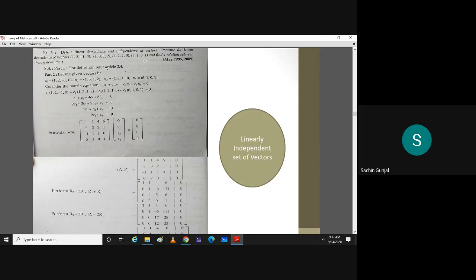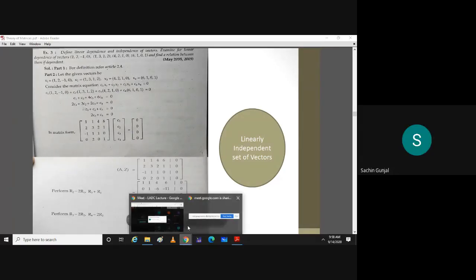Okay. Now what I said is, you write down a linear combination. Can you see it here? c1 x1 plus c2 x2 plus c3 x3 plus c4 x4 equal to 0. This 0 is the zero vector. Okay. Now you substitute x1 here. So c1 into (1, 2, -1, 0) plus c2 into (1, 3, 1, 2) plus c3 into (4, 2, 1, 0) plus c4 into (6, 1, 0, 1). Can you see it here? Yes, sir.